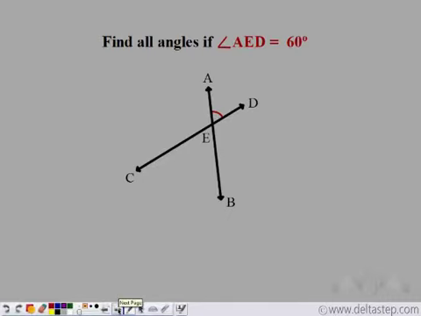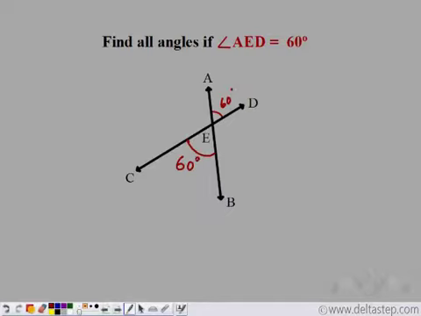Now, you need to find all angles. You are given angle AED is equal to 60 degrees. Can you do that? Let us see. Angle AED is 60 degrees. So let's mark it 60 degrees. Angle CED and angle AED are the vertically opposite angles. So they should be equal. So angle CEB is also 60 degrees.